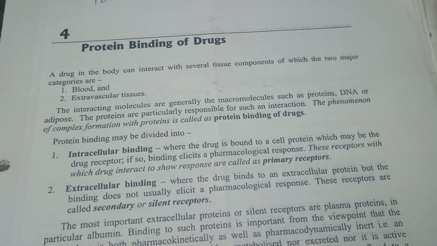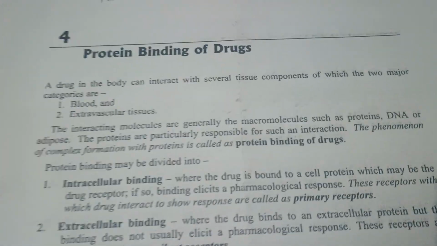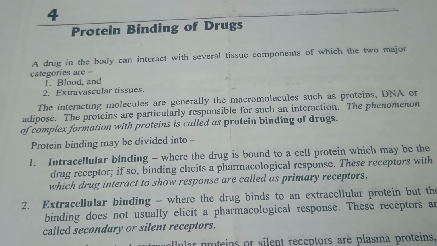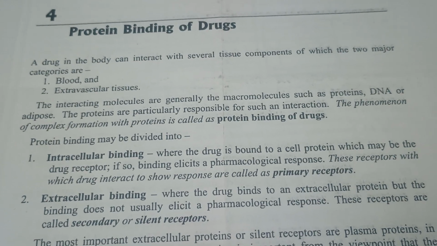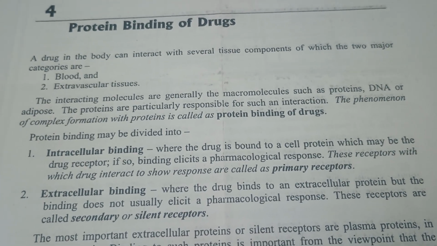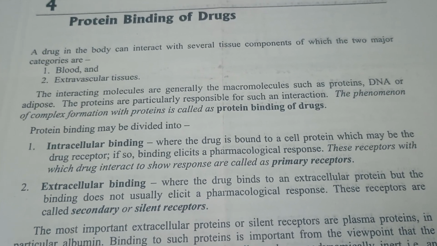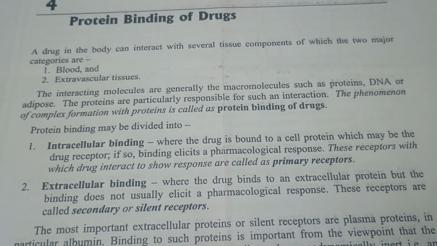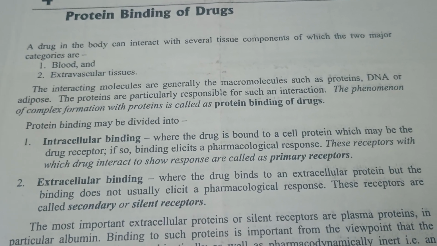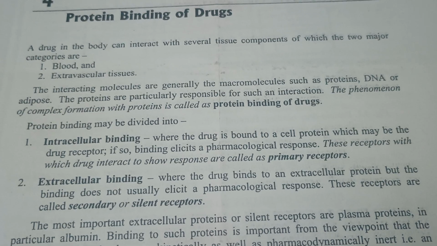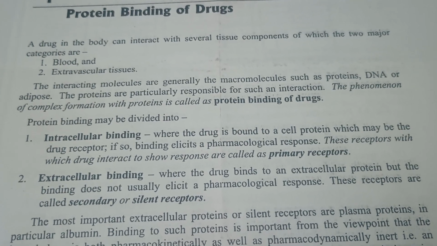Protein binding of drug. Let us see what this is. A drug in the body can interact with several tissue components, of which the two major categories are blood and extravascular tissue. The interacting molecules are generally macromolecules such as protein, DNA, or adipose. The proteins are particularly responsible for such an interaction.